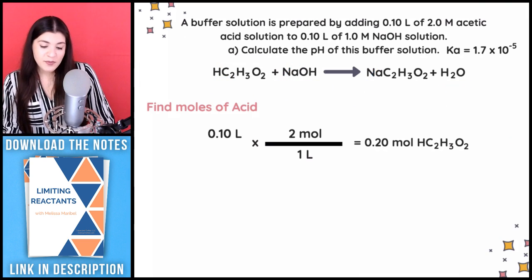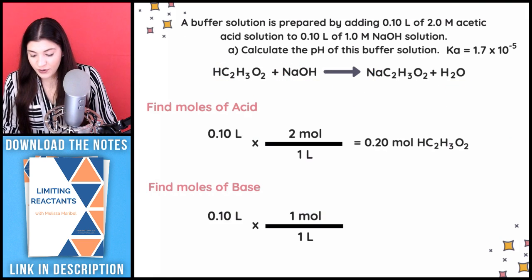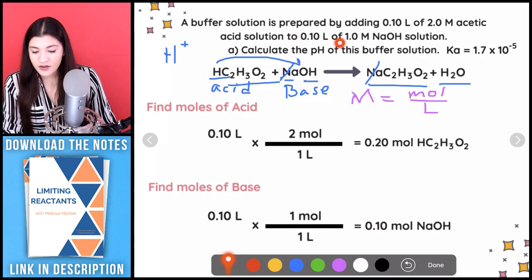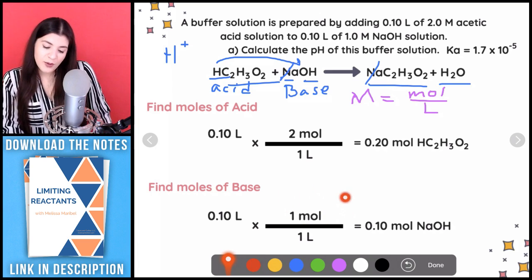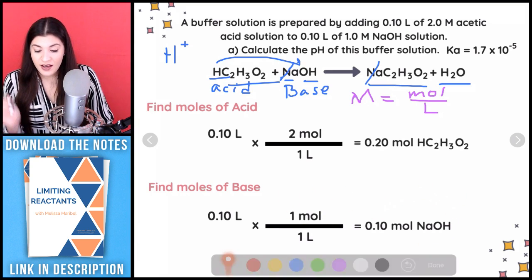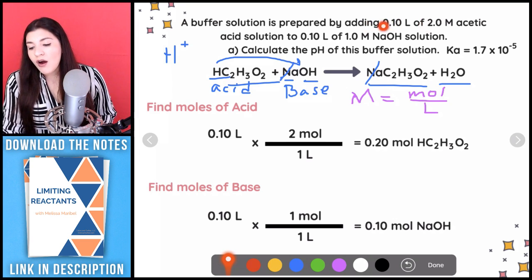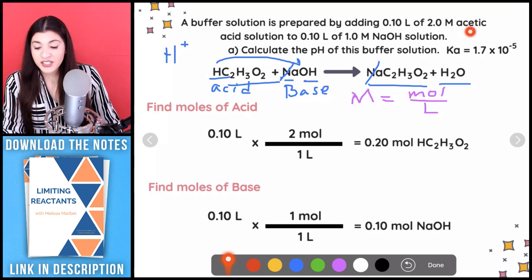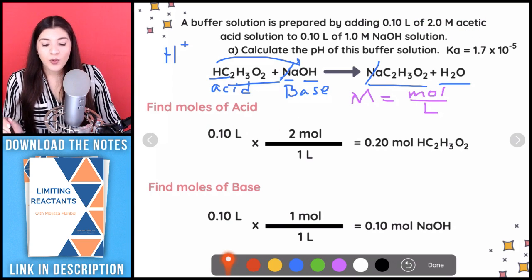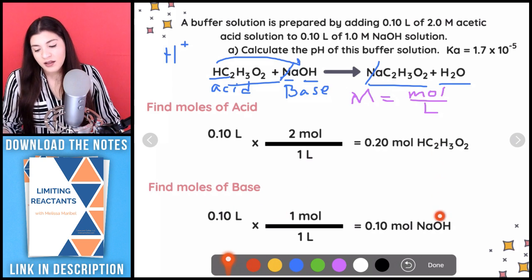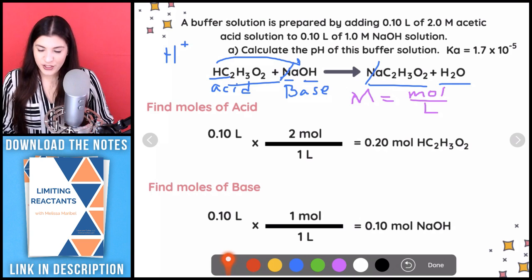I'm going to do the exact same thing to find the moles of our base. So same concept, where it tells us 0.10 liters of 1 molar solution of NaOH. So those liters would cancel, and we only have 1 mole, so this is going to be our moles of our base. It is really important for these types of buffer questions, because they give us our amount of liters and the concentration. That's our hint to know, all right, how many moles do I really have of my acid? How many moles of my base do I really have? And that's going to be our second step after finding the balanced equation.